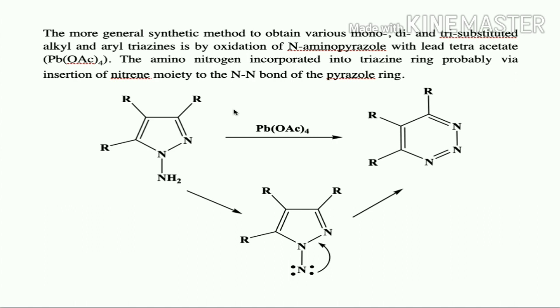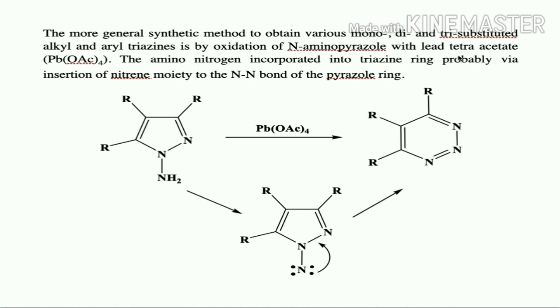So that is the main disadvantage of preparation of 1,2,3-triazine by tricycles. We can prepare only trisubstituted, we cannot prepare mono and disubstituted. So from pentacycle oxidation, we can get mono, di, trisubstituted alkyl aryl triazines. So how are we going to get triazines? We will see now.